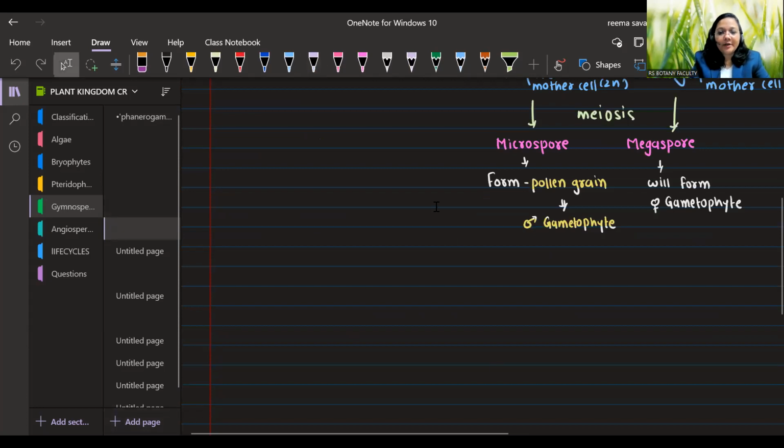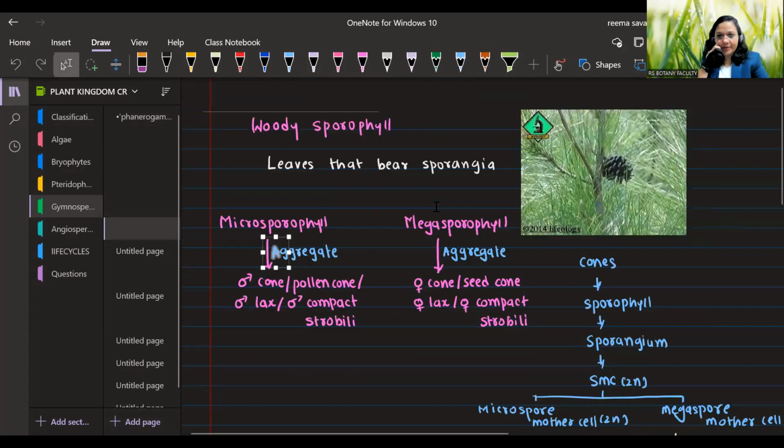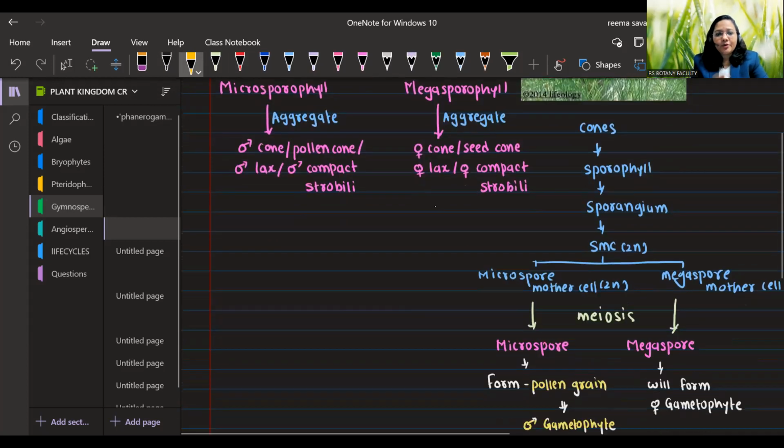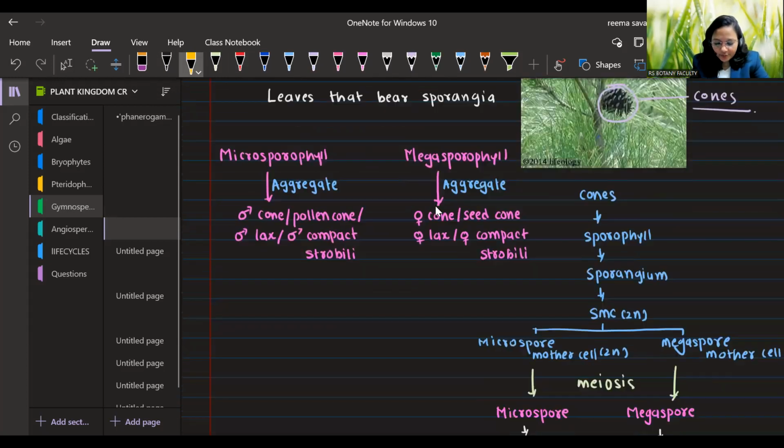Chalo. Next one, woody sporophyll. So this is the main point. They are sporophytes. So they bear cones. So these are cones, right? You may have seen this type of cones on conifers. So they have woody sporophylls. So what do you mean by sporophyll? PHYLL. Phyll means leaves. So leaves that bear spores are known as sporophylls. So there are two types of sporophylls here, microsporophyll and megasporophyll. Microsporophyll, this is the male sporophyll, right?